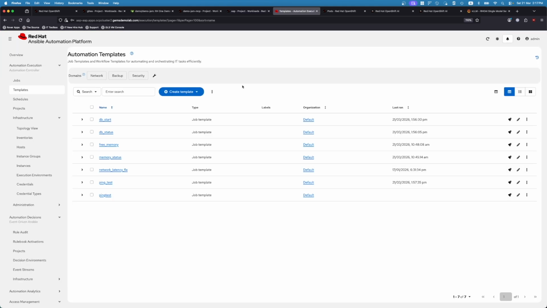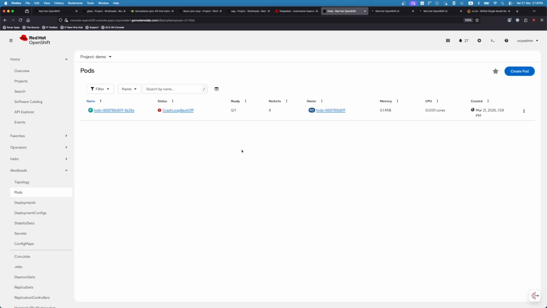Inside the Ansible Automation Platform itself, we have various templates that have been created based on the playbooks that have been checked into Git. So what we have here are the different playbooks that will be used to detect and resolve issues that we will see inside the actual environment of all these application clusters. In this view, we are looking at one of the application clusters that is being managed by the management hub. The to-do application in this case is in a CrashLoopBackOff state. In the next part of the demo, we will leverage interactions with the chatbot to identify the problem and fix the issue so that the application goes back to normal.